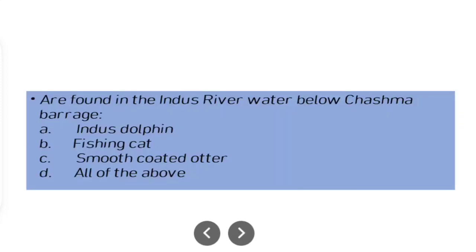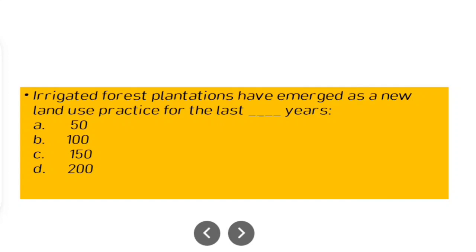Which are found in the Indus River water below Chashma Barrage? Option A, Indus dolphin. Option B, fishing cat. Option C, smooth coated otter. Option D, all of above. So basically, below Chashma Barrage, all of the above are present. Irrigated forest plantations have emerged as a new land use practice for the last dash years. It's basically about the last 100 years. Option B is correct.